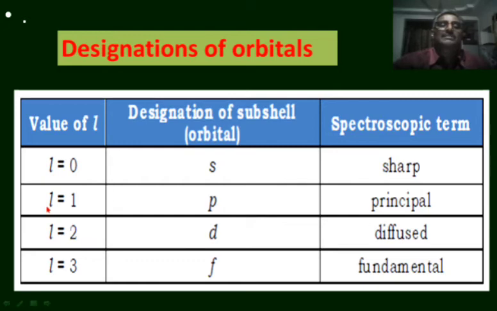The orbital for which L is equal to 1 is denoted by P. The orbital for which L is equal to 2 is denoted by D. And the orbital for which L is equal to 3 is denoted by F. The symbols S, P, D, F are taken from the spectroscopic terms of the spectral lines. S represents sharp, the lines are very sharp. P represents principal, D represents diffuse and F represents fundamental.